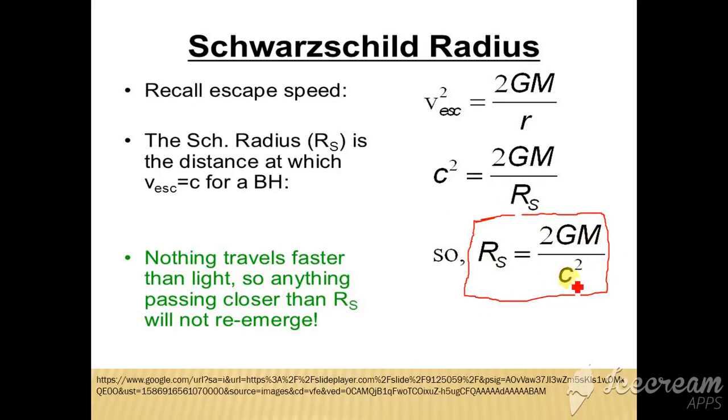Just put the value of the mass of that particular object here. G is Newton's gravitational constant. So it's very easy to calculate this for the Sun, Moon, or any celestial object. So the Schwarzschild radius is the radius at which a celestial object will convert into a black hole.